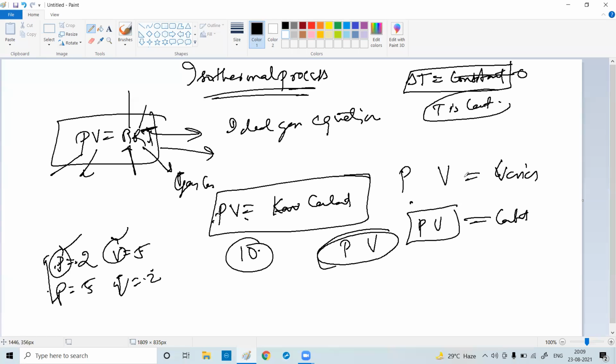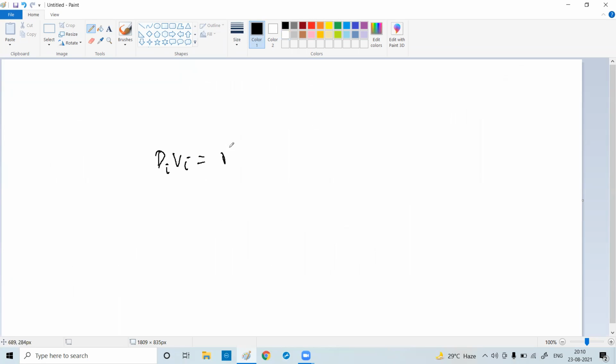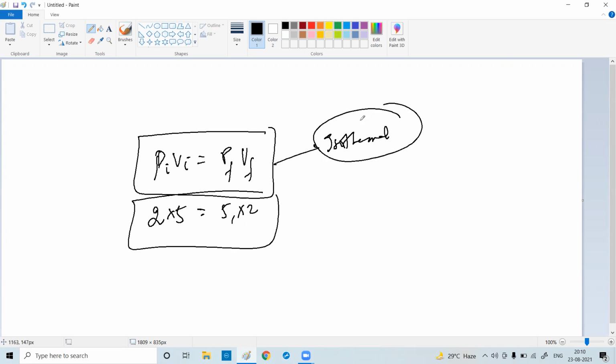Then I can say that PI VI equals PF VF, where PI is 2, VI is 5, PF is 5, and VF is 2. Yes or no? Yes, sir. So this is for isothermal. A question may come: this is one equation, what type of process is it? Isothermal process, PI VI equals PF VF. Clear? You know very well that W equals PdV. We studied or not?